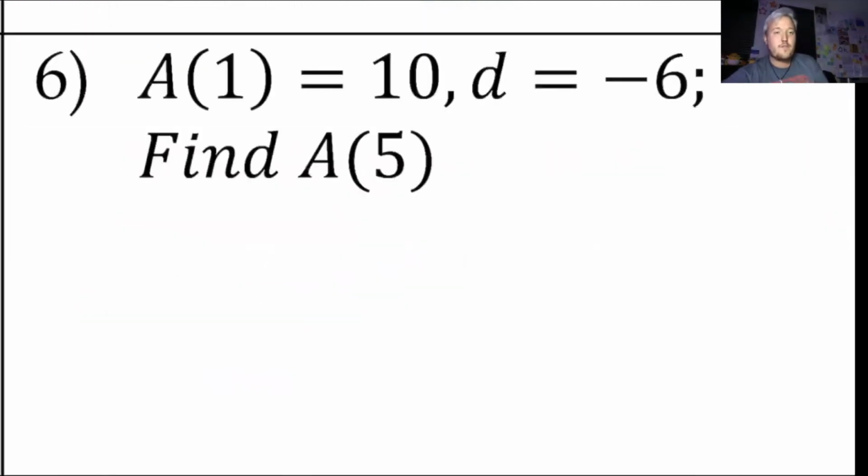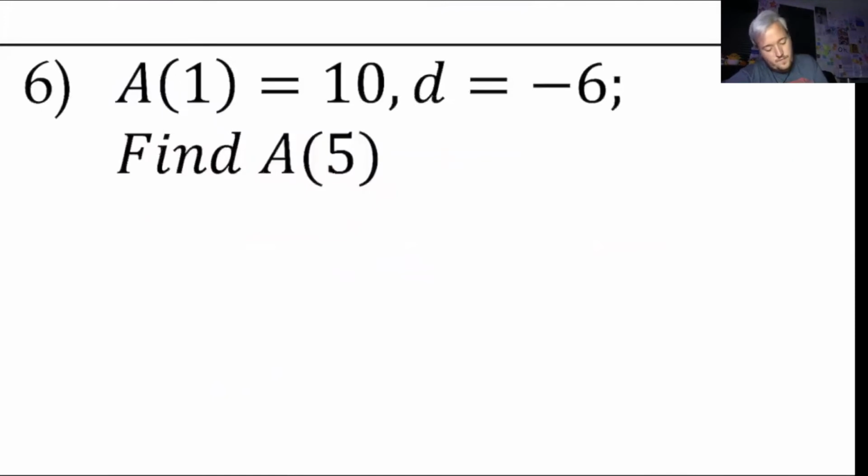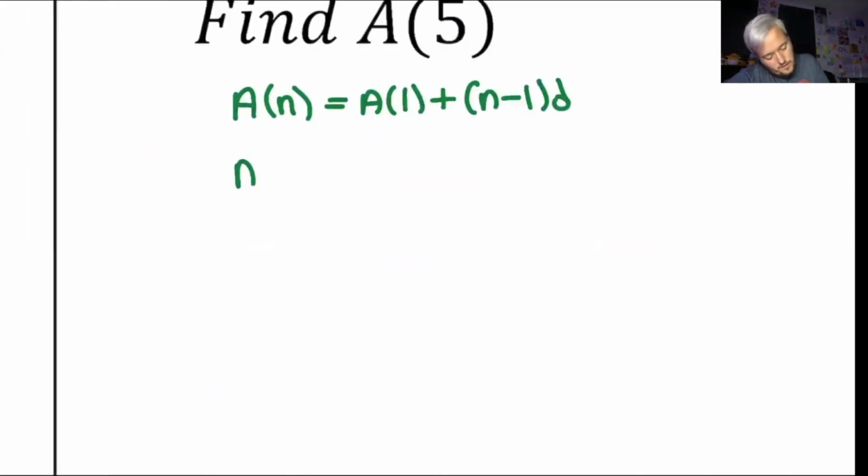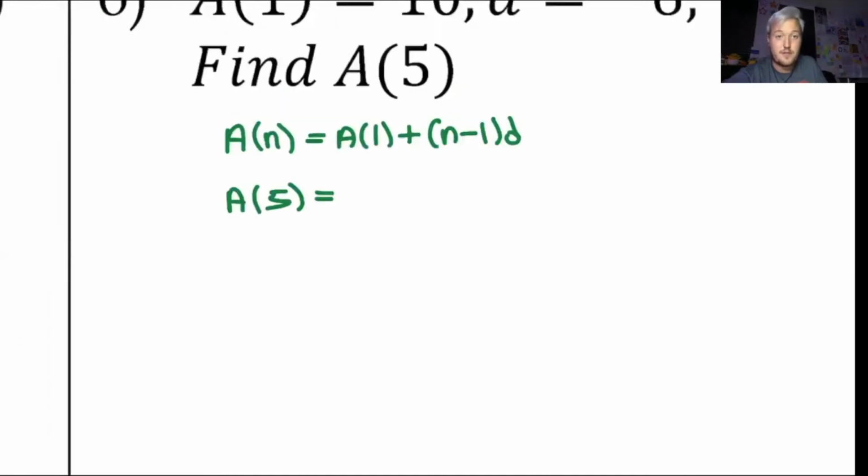All right, so now for number 6. a of 1 is 10, your common difference is -6, and I want you to find the 5th term. So I'm going to find a of 5. This is also really similar to function notation, as you can see.